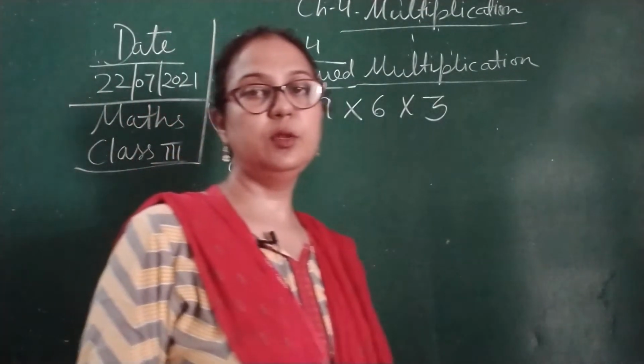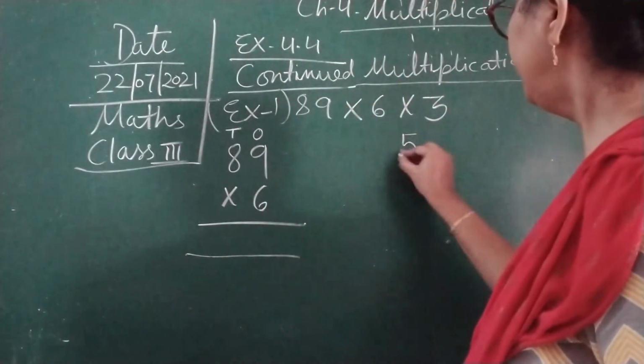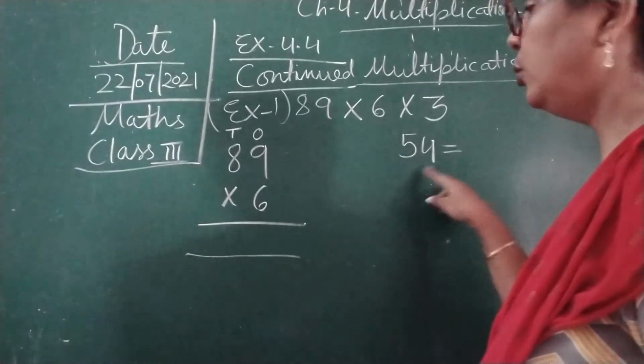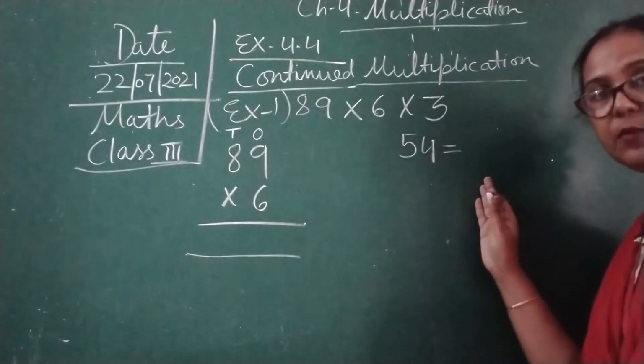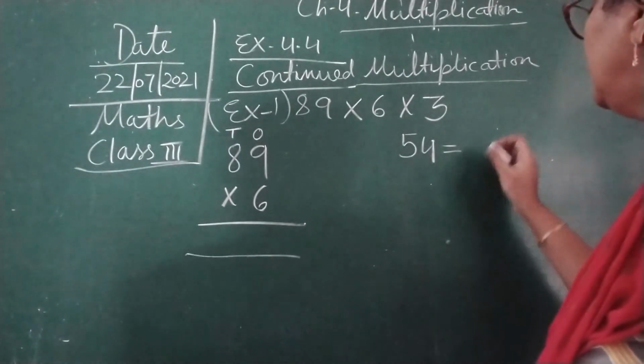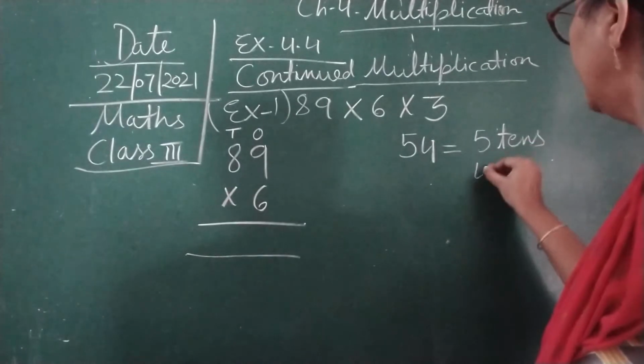Okay children, 6 nines are 54. So the answer we are getting is 54. 54 equals 5 tens and 4 ones.